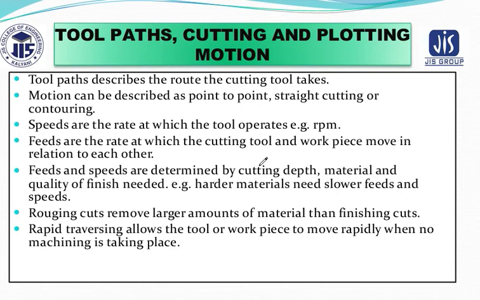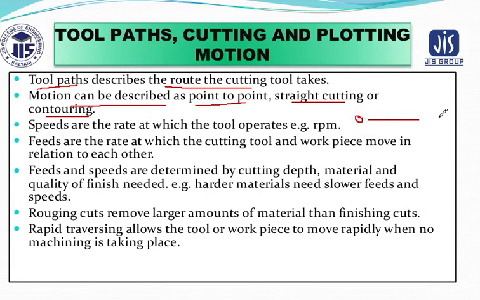Now we will be talking about the tool path, cutting and plotting motion. Basically, the tool path describes the route the cutting tool should take to cut the product to get the desired product. Motion can be described as point-to-point motion, straight cutting, or contouring. Point-to-point motion means, suppose this is your one point, and from here you want to move to another point.